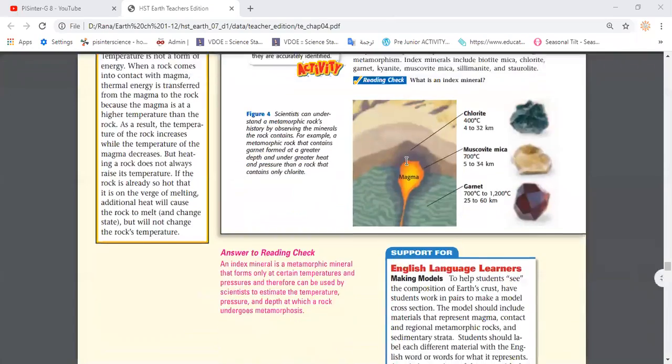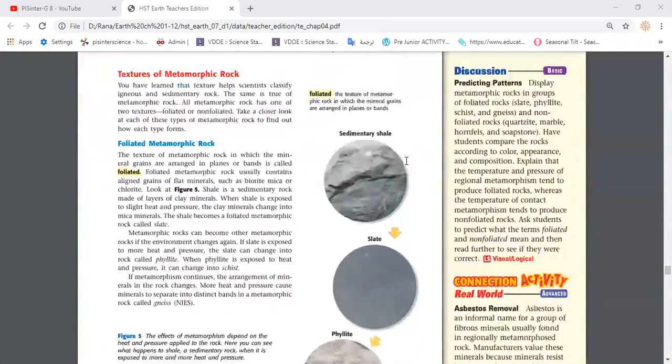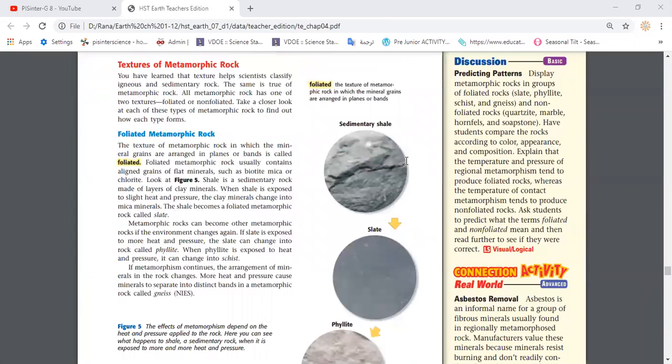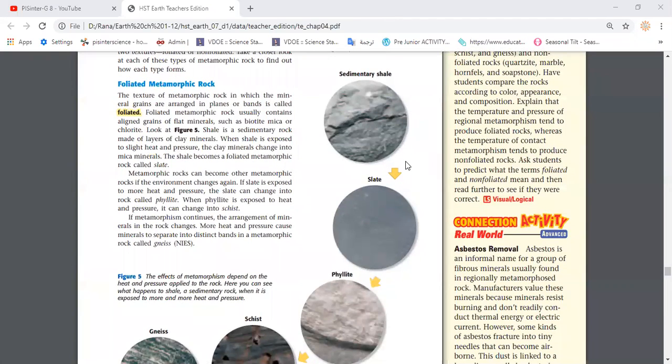Yes. Then we said that during metamorphism, the texture of the metamorphic rock is also changing, and the texture of metamorphic rock differs from the texture of other rocks, because in sedimentary and igneous rock we usually classify texture into fine-grained and coarse-grained, but in the case of metamorphic rock we have a different classification. So what are the two types of texture of metamorphic rock? Coarse grain or fine grain? Fadia, what are you saying? Coarse grain, then fine grain.